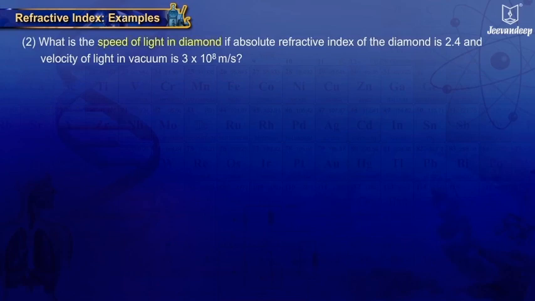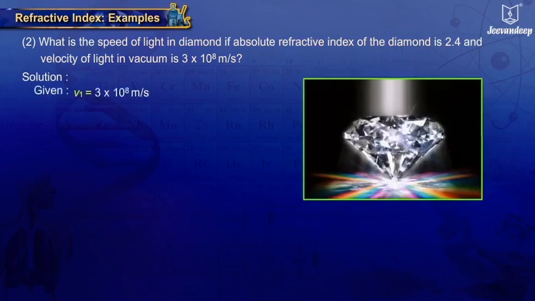2. What is the speed of light in diamond if absolute refractive index of the diamond is 2.4 and velocity of light in vacuum is 3 × 10^8 meters per second? Solution. Given V1 equals 3 × 10^8 meters per second. 1η2 equals 2.4.